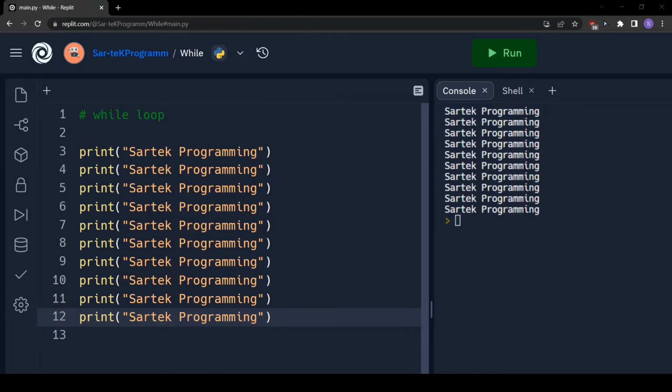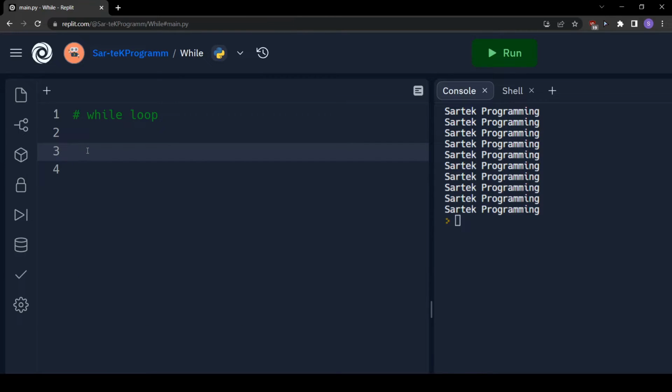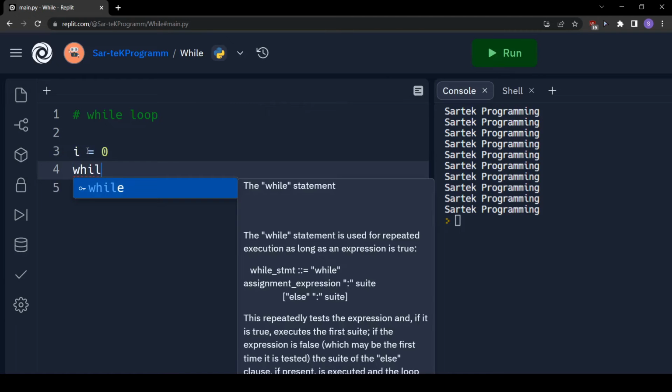So what does this mean? We will see this with an example. I will remove this, and there are three components when we are talking about while loop. We should have a variable. I will first write it and then I will explain what exactly everything means. So this is the syntax. You have to write like this.